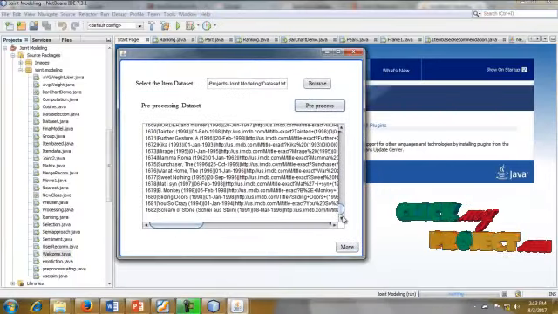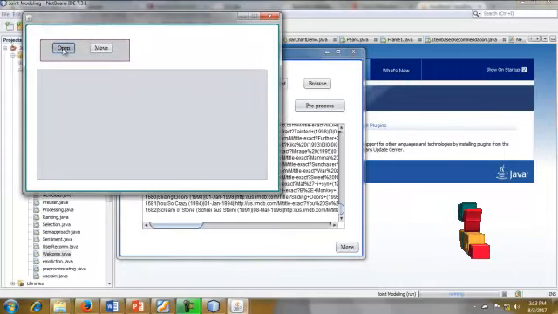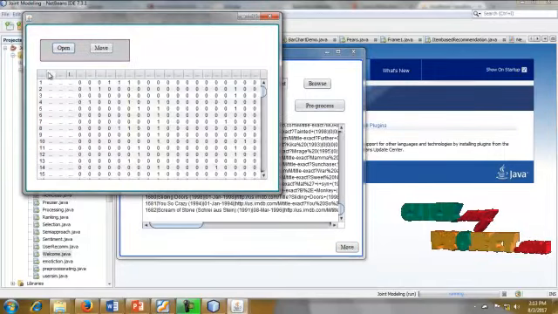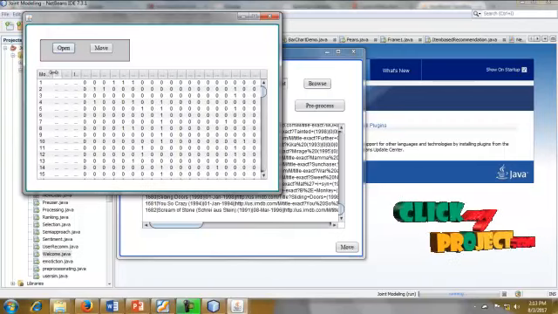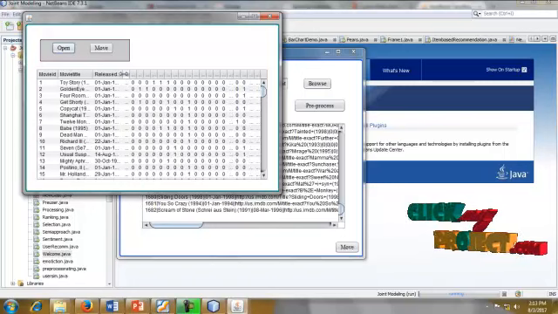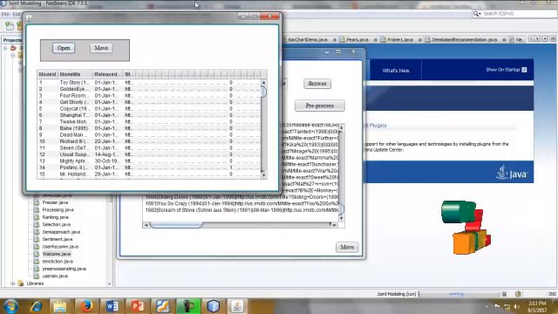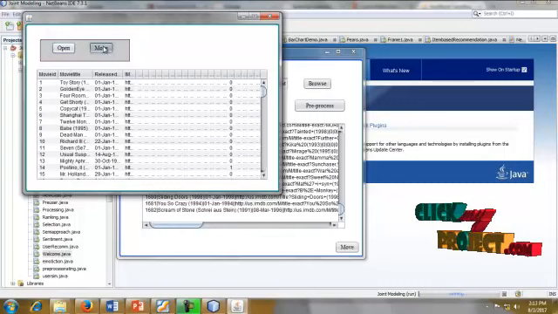After the data is classified, next we'll move the data. This opens the movie ID, movie title, released, PID. These are some general information stored.